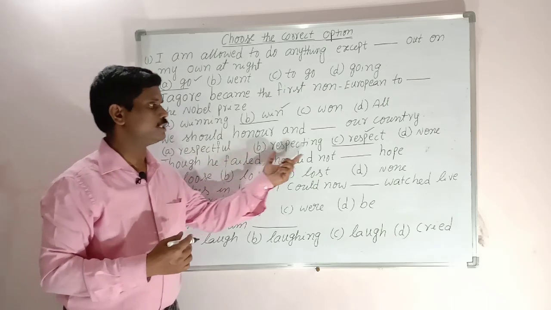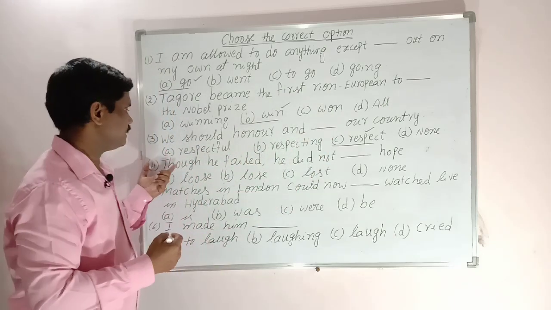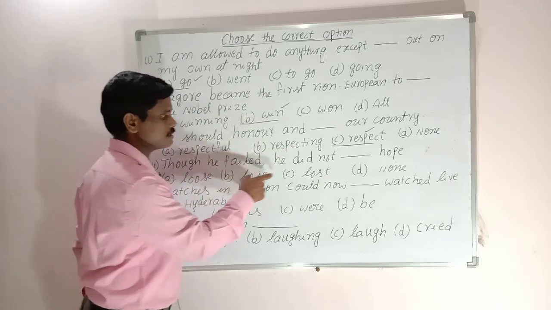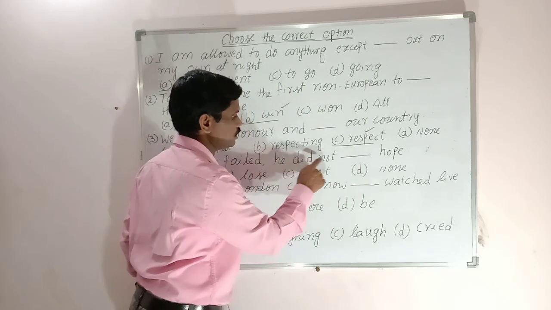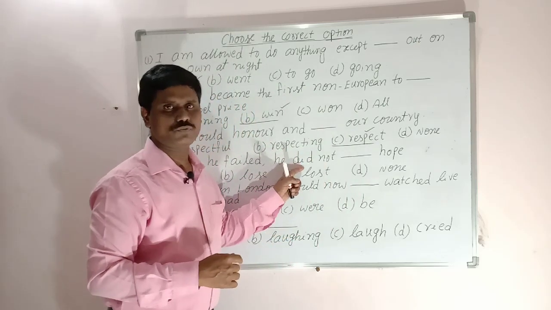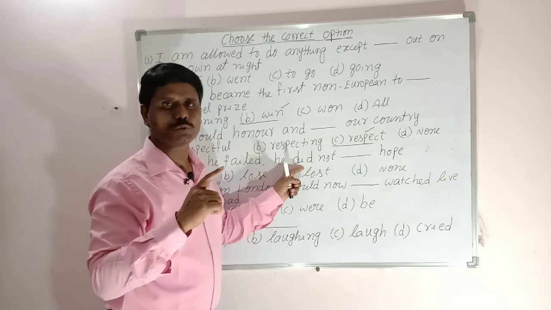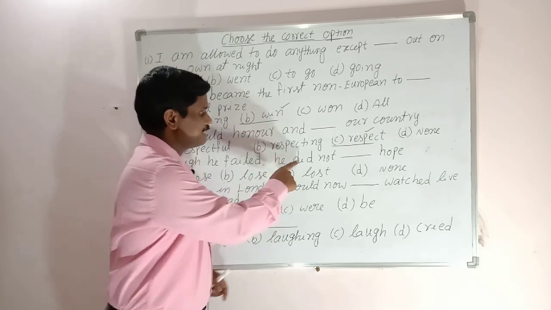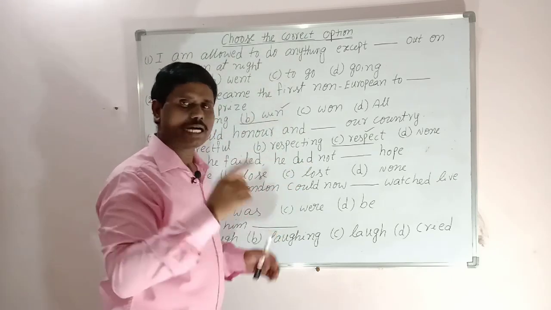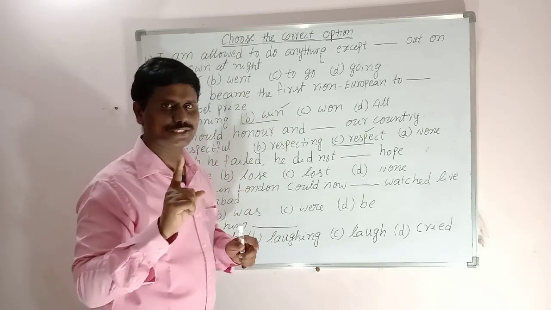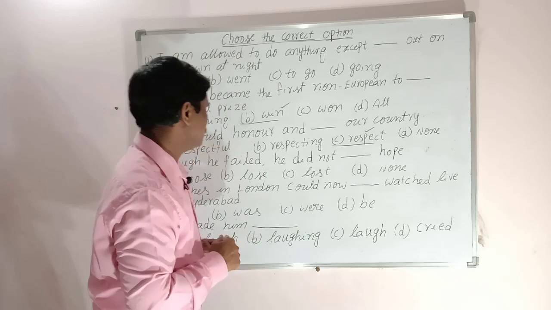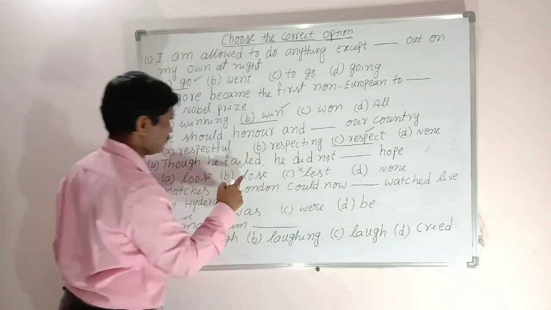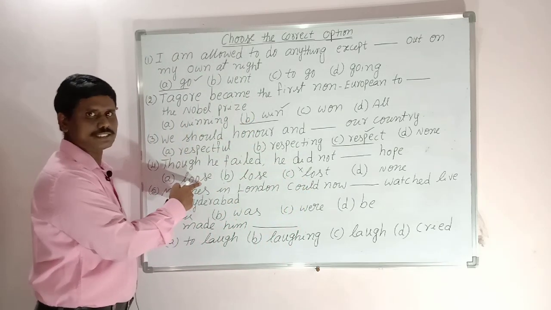Though he failed, he did not dash hope. The given options are lose, lost, lost, none. Here, did not, did. After do forms, do, does, did: do verb 1 or do not verb 1, does verb 1, does not verb 1, did verb 1 or did not verb 1. After do, does, did, we always use the first form of the verb. So the correct answer is, this is verb 3, wrong, and here this is verb 1, of course this is also verb 1.